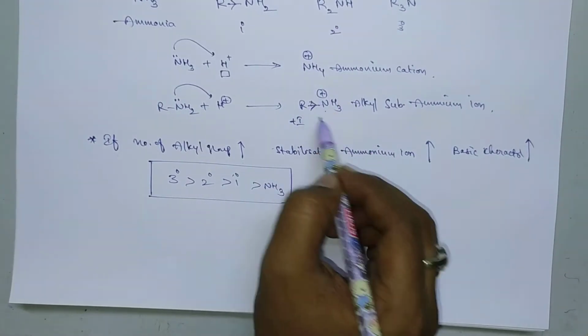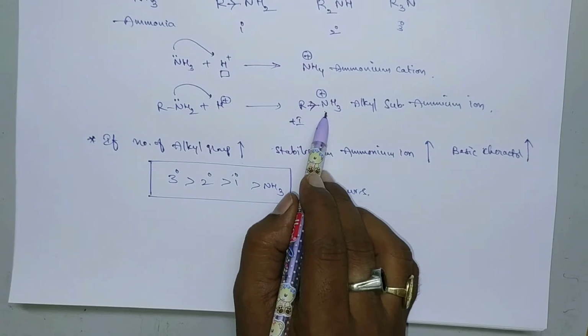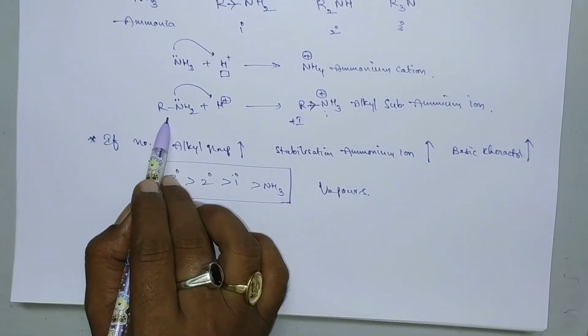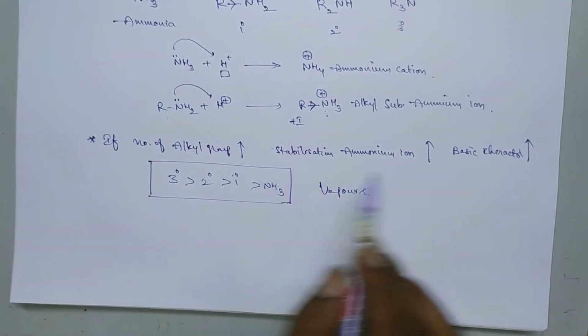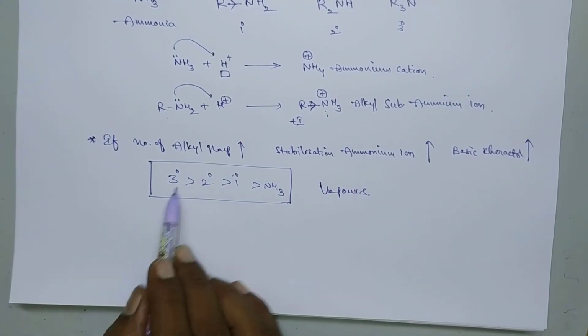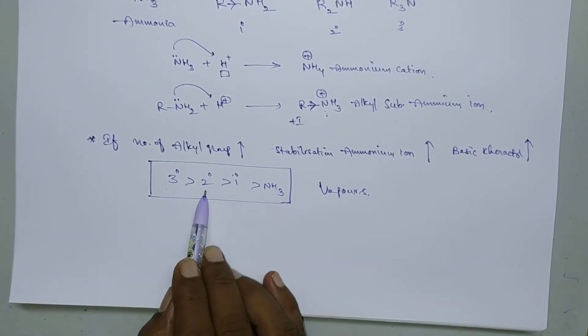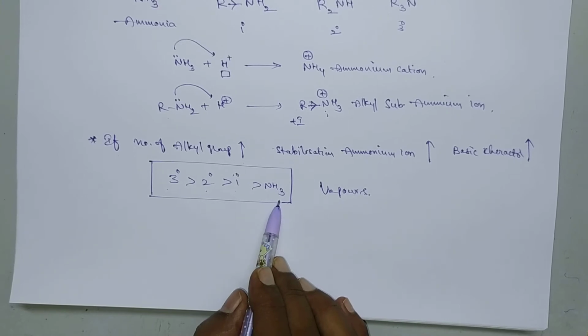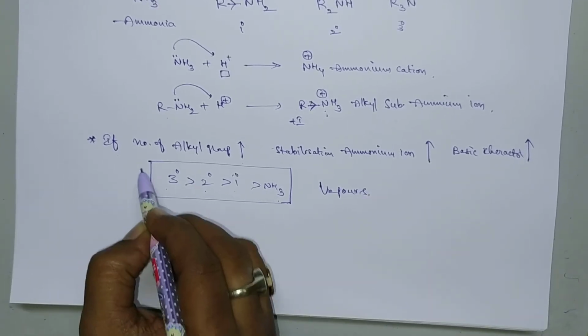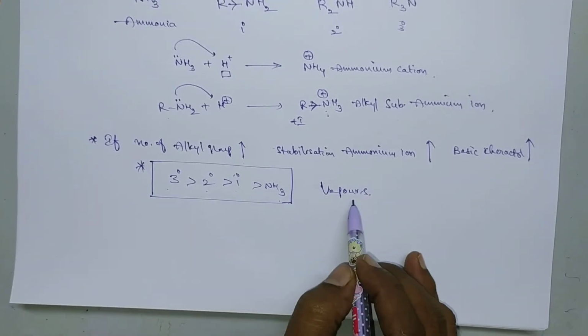So the basic character will be more, and the order should be tertiary greater than secondary greater than primary, greater than ammonia. This holds good only in the vapor phase.